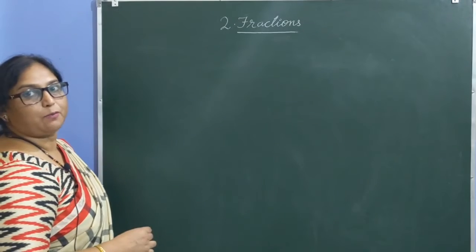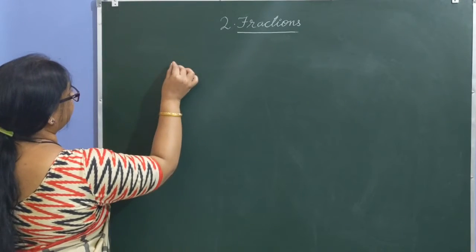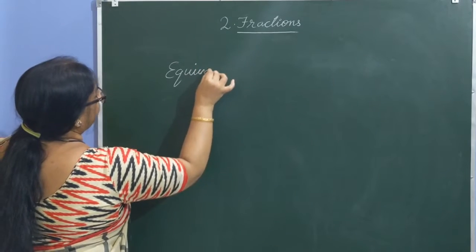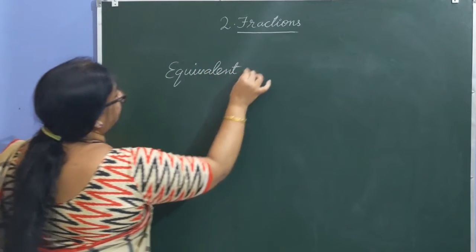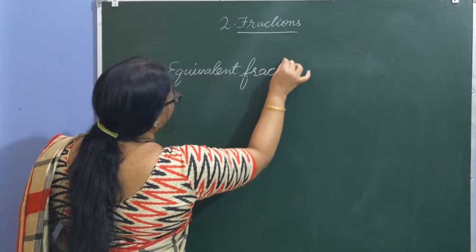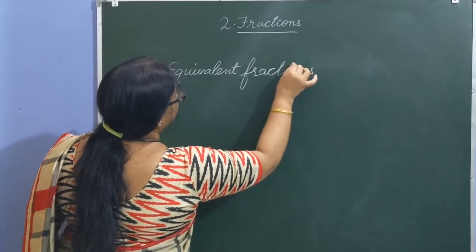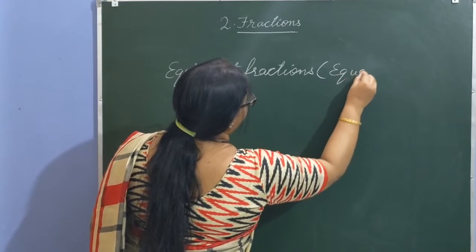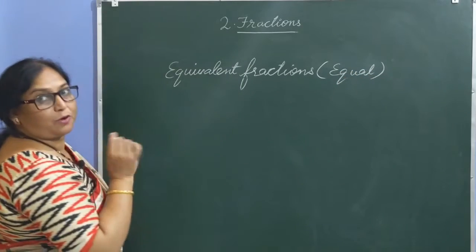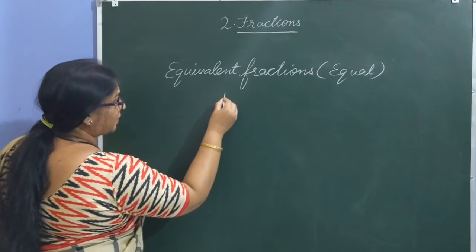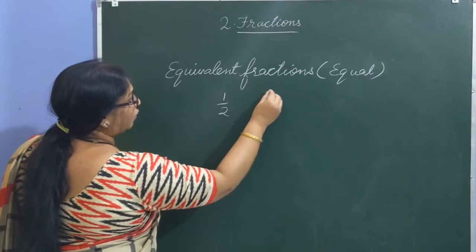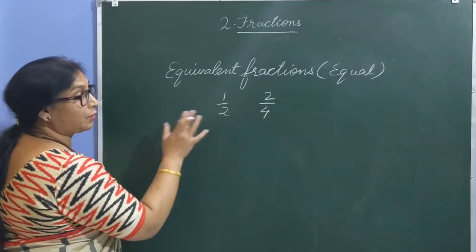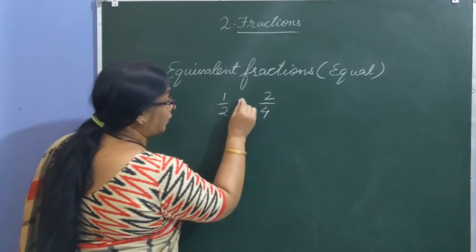Clear? Children, next I am going to explain equivalent fractions. What do you mean by equivalent fractions? The fractions which are equal in value. Let me take up one small example. If you see here children, 1 by 2 and 2 by 4. Are they equal? Though they don't look equal, their value is the same.